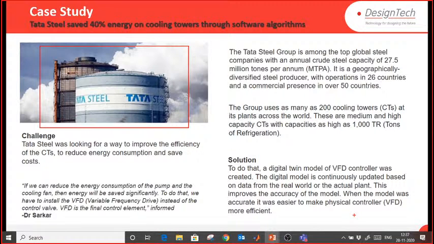Once they got the parameters, like in the previous session where we optimized the capacitor and inductance values, right? In the same way they optimized using the controller, and once they got the parameter values, they designed a variable frequency drive controller for the real plant and applied it. So it was easier for them to make a physical controller, that is VFD. It was more efficient for them.